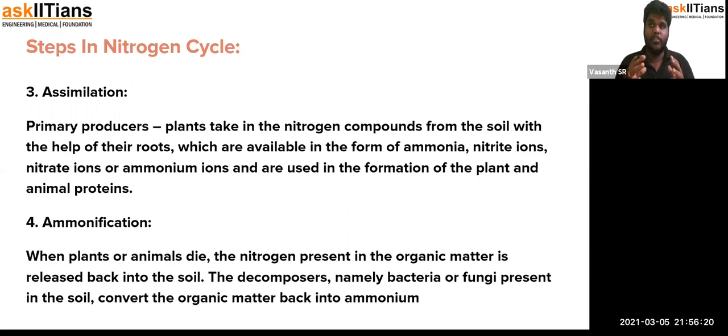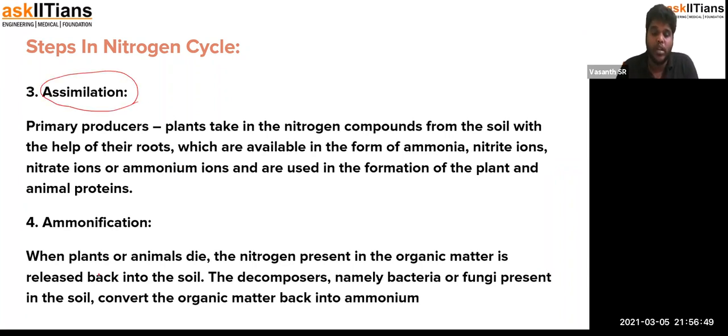As a result, the nitrogen ions and the ammonia will be used in the formation of biomass in plants. The ammonia and other nitrogenous products result in the formation of amino acids, and these amino acids result in the formation of proteins. These proteins will be converted into animal protein and plant protein that forms the biomass of the organism. So that's what the assimilated nitrogen will be used for.